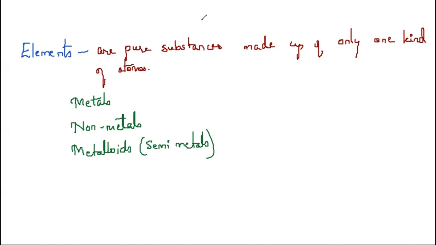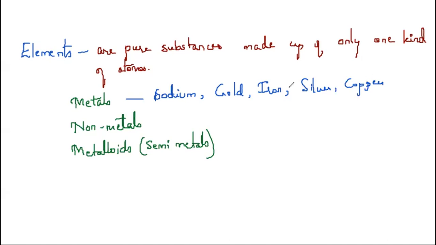The examples for metals are sodium, gold, iron, silver, copper, and aluminium. I'll write the names first; when I discuss the symbols, I'll tell you.